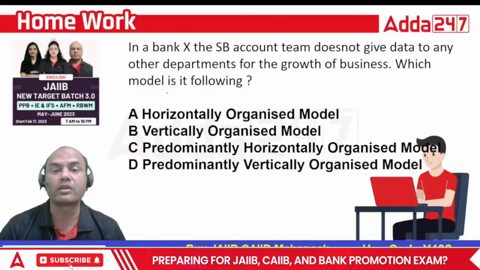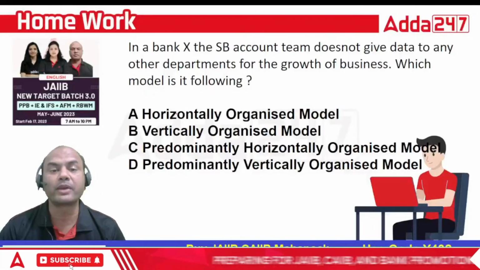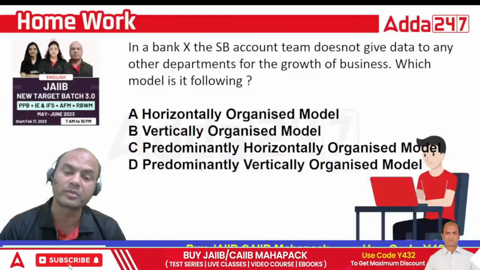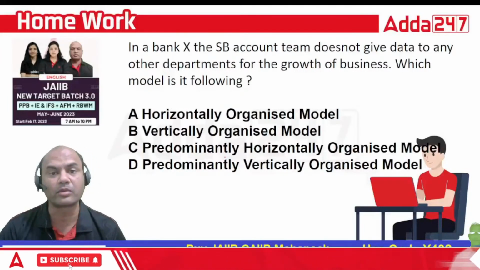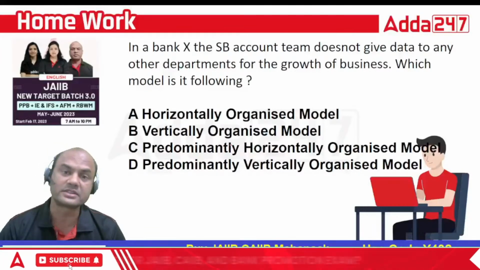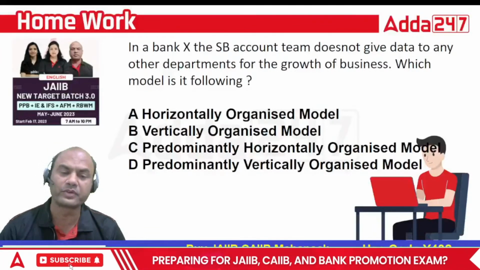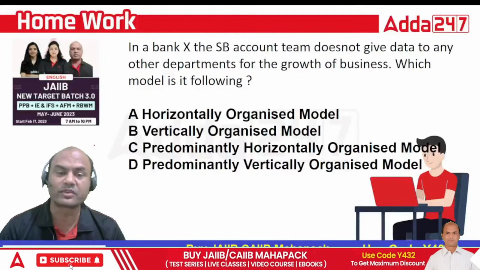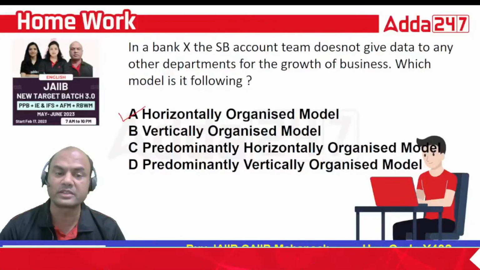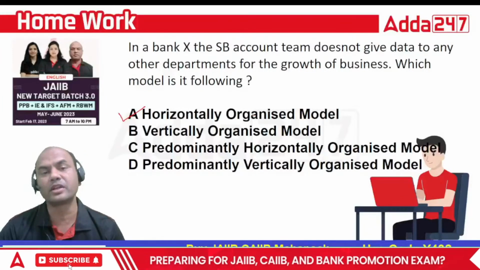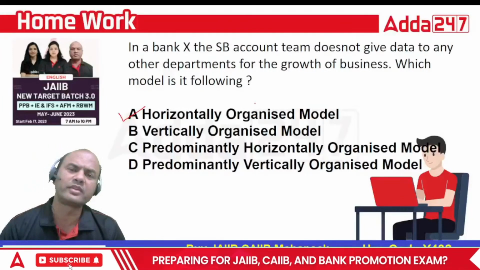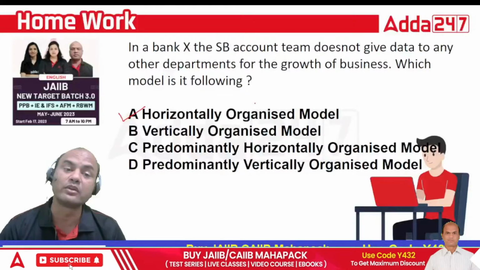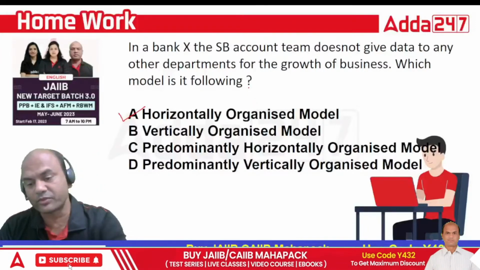The horizontal model, the vertical model, predominantly horizontally organized and predominantly vertically organized, these are the four models followed in the banking system. All the banks are moving towards vertically organized now. So this question's answer was A, horizontally organized model. In the horizontally organized model, the data is not shared between the departments; it's just kept in silos. So I would say follow it again.